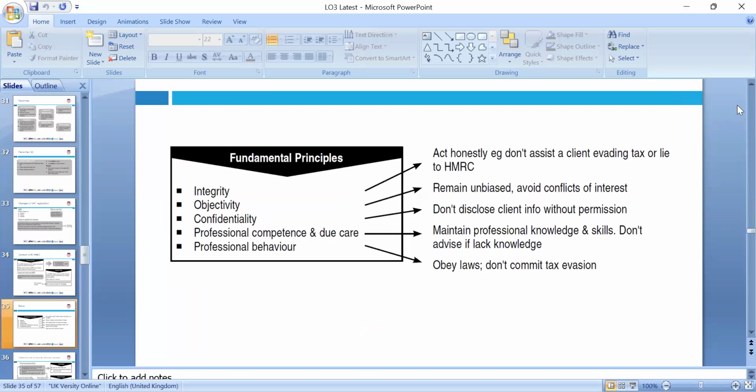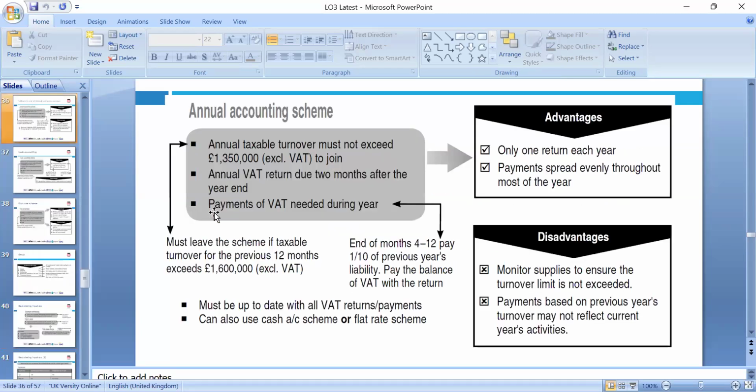Okay, so the fundamental principles: integrity, objectivity, confidentiality, professional competence, and professional behavior. To remember easily, you can say popular people chat in office. The first P is professional behavior. Next P is professional competence, due care, up to date knowledge. Confidentiality, not disclosing information to a third party. Integrity, of course, we need to be honest, in HMRC methods, so we need to think about.